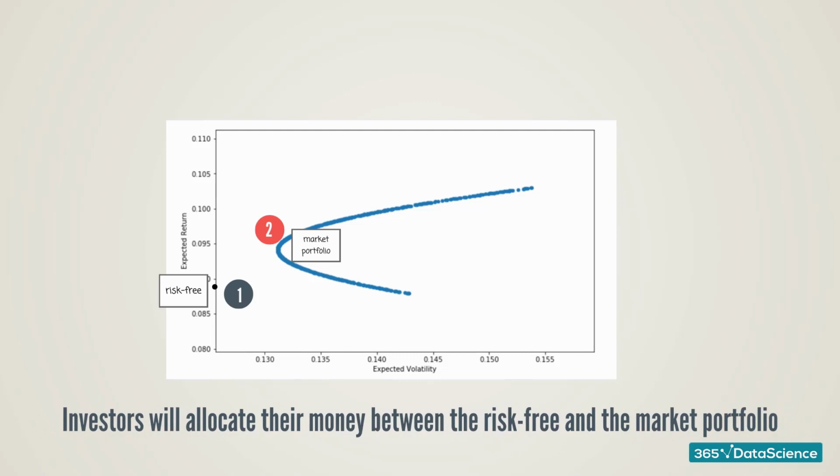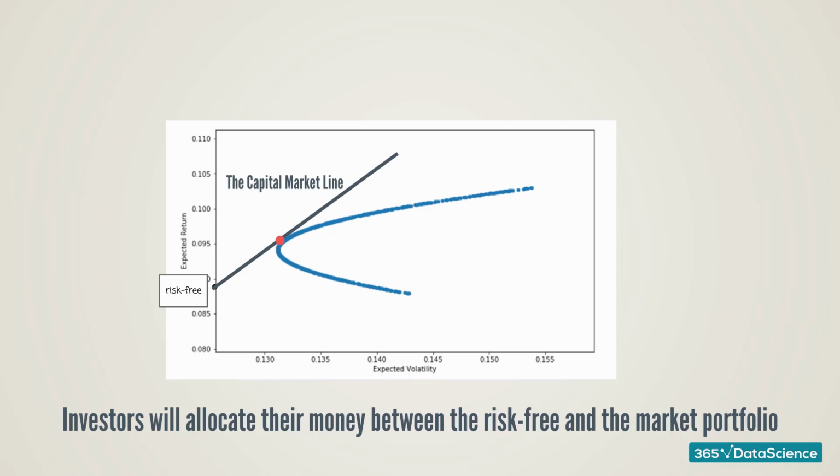What changes after we introduce a risk-free asset then? It means the market portfolio isn't the only asset rational investors would invest in. The risk-free investment offers something new to investors: zero risk. So, rational investors will form their portfolios considering both the risk-free rate and the market portfolio. How much are they going to invest in risk-free, and how much are they going to invest in the market portfolio? Well, it depends on how much they want to earn, right?